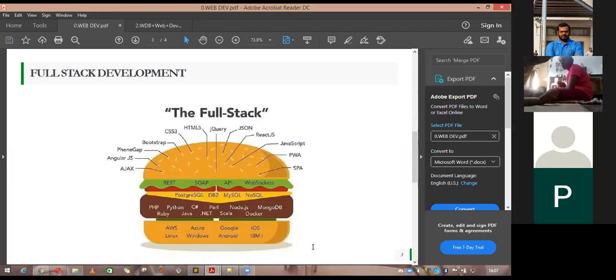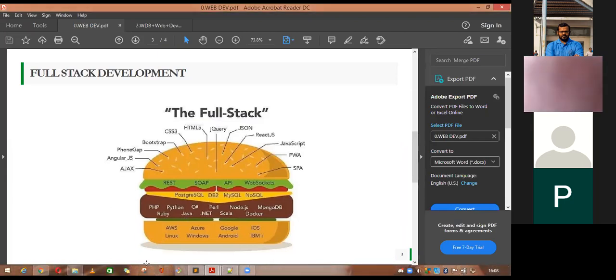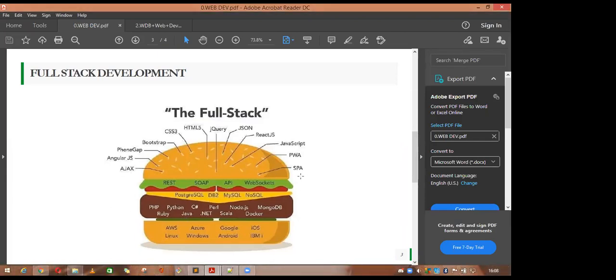There is a very good example by which you can easily understand why front end and why back end. In the front end, this is the top part, where you can see Ajax, Angular, PhoneGap, Bootstrap, CSS3, HTML5, JSON. These are all required to develop your front page. And in the back end you can see PHP, Python, Ruby, Java. These are all to handle the backend server.